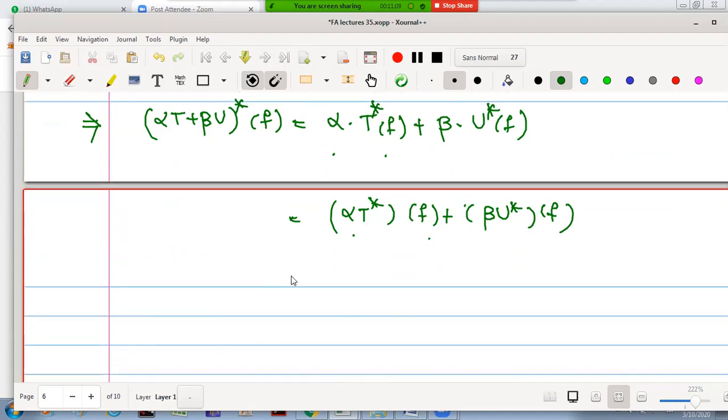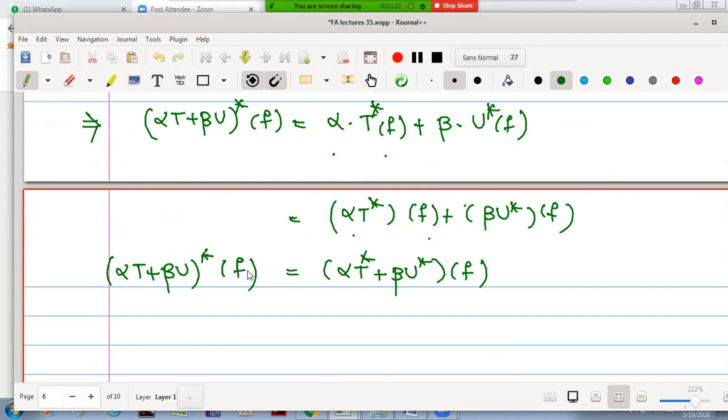Here again, by using the pointwise operation of addition, this is alpha T star plus beta U star operated on f. To the left we have (alpha T plus beta U) star operated on an arbitrary function. Now f is also an arbitrary functional. Therefore, for an arbitrary functional, both operators have the same images, so the operators are the same.